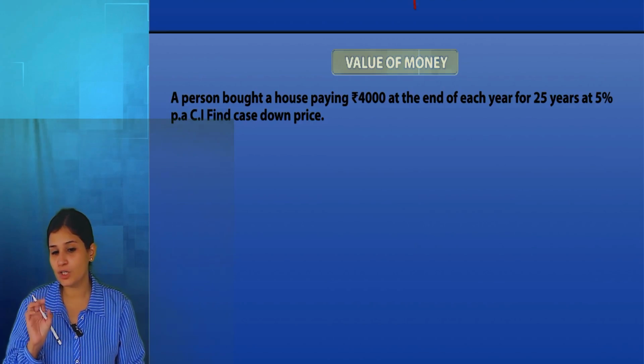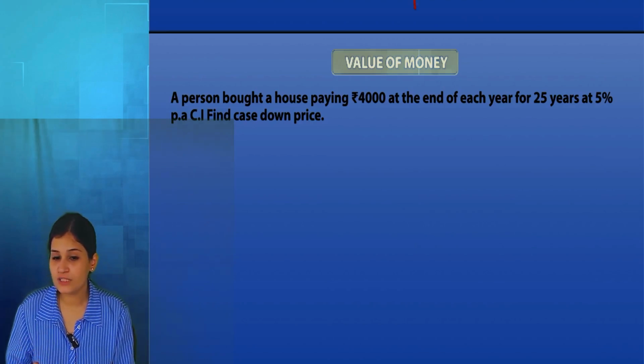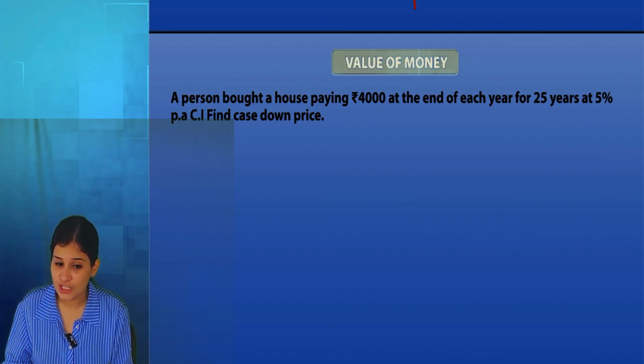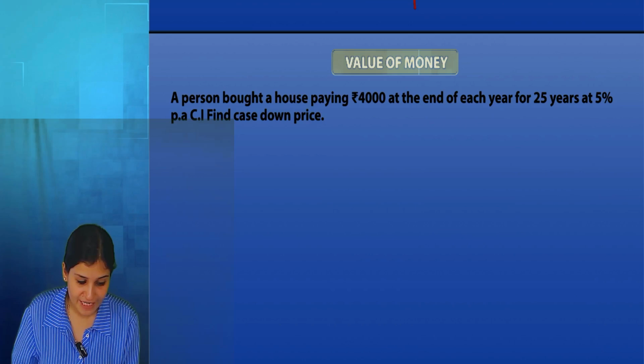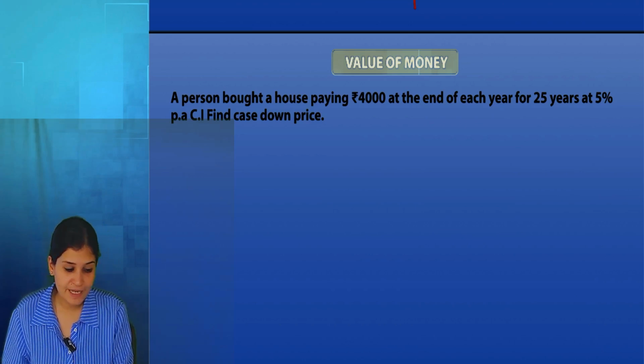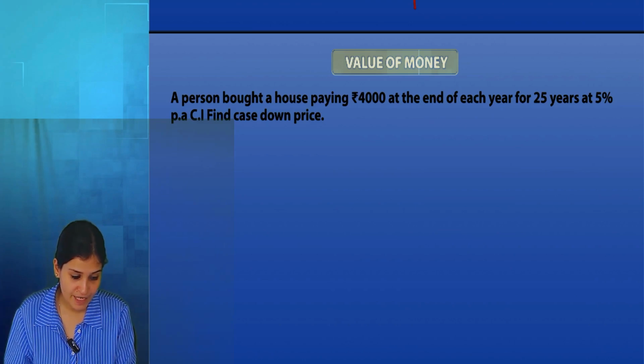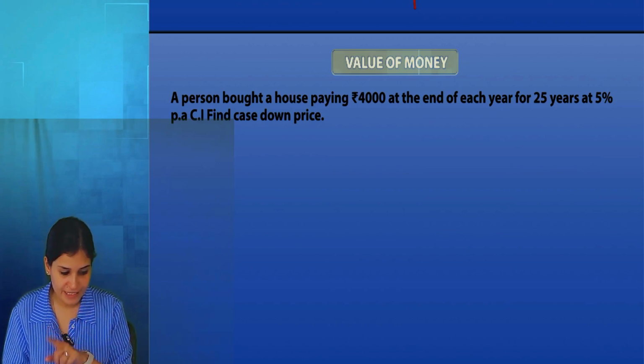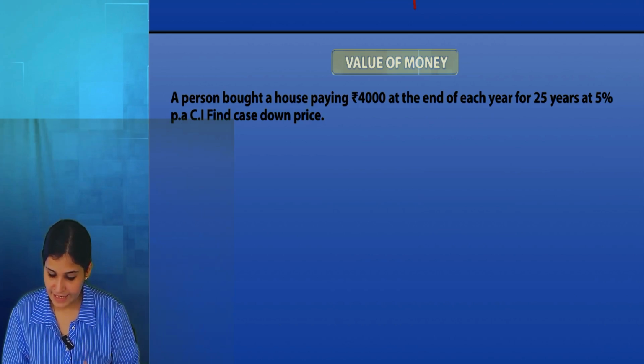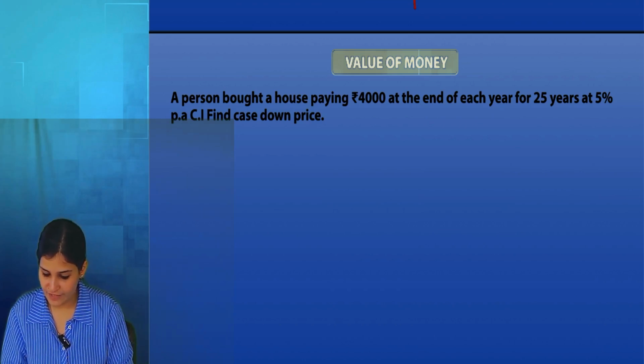Same question is this. A person bought a house paying rupees 4,000 at the end of each year for 25 years, at 5%.